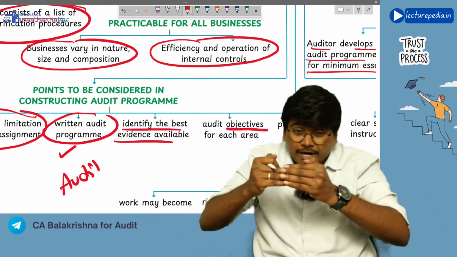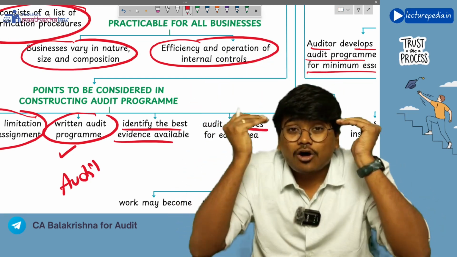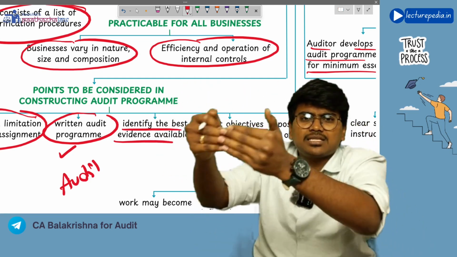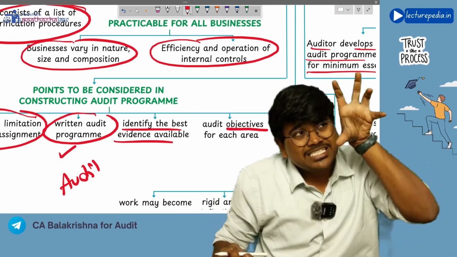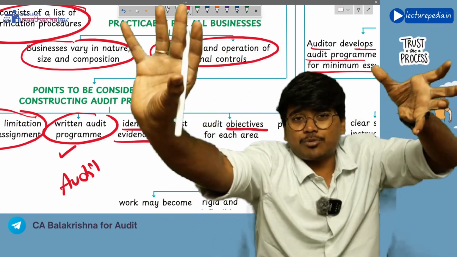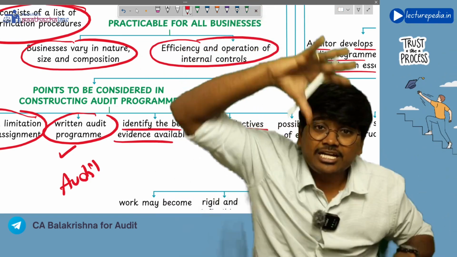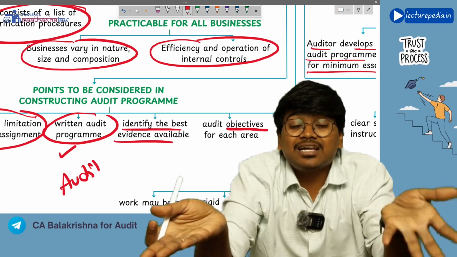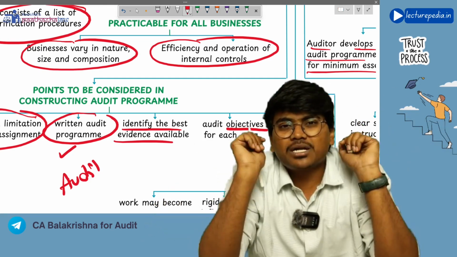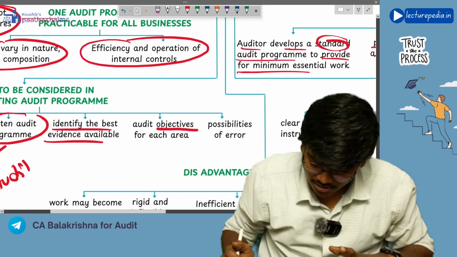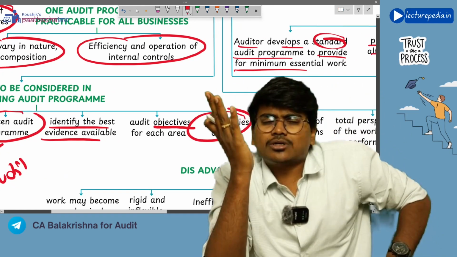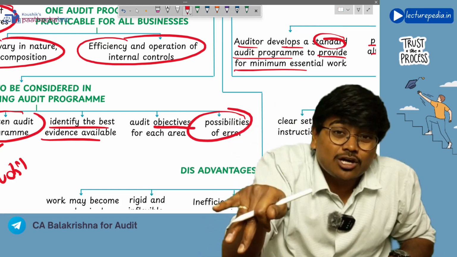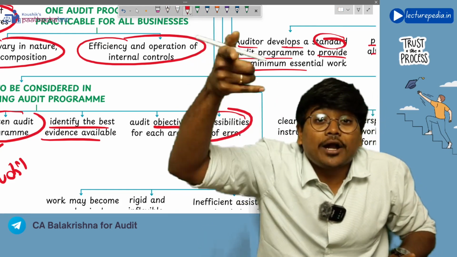So while developing the audit program, you should consider all these objectives, because based on these objectives only you will prepare the audit procedures. To achieve a particular objective, you will prepare an audit procedure, and that audit procedure will be in the audit program. So while preparing the audit program, you have to consider the objectives of auditing each particular area. Got it? Next, possibilities of error. You should also consider whether there is any possibility of error in that area. If there is a possibility of error in that area, of course you will increase your audit procedures.